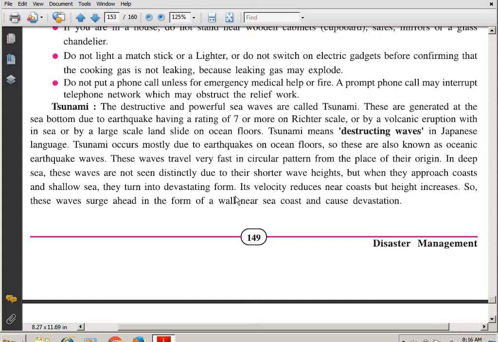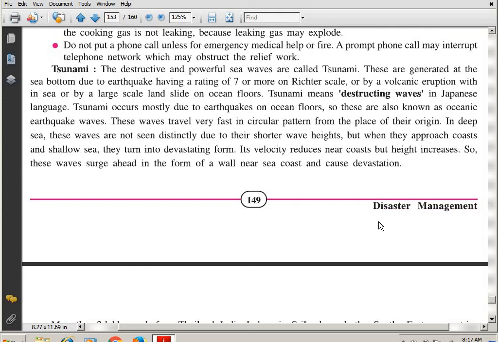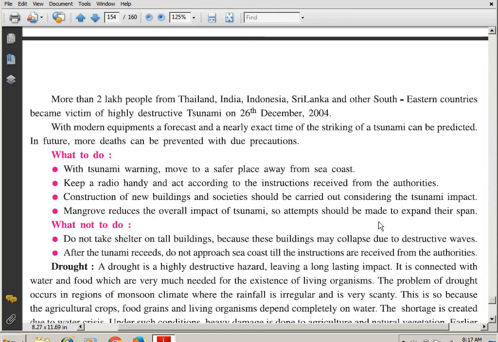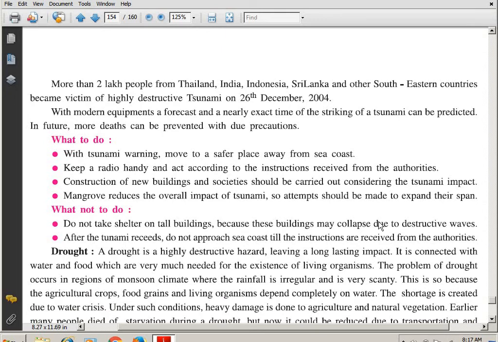So these waves surge ahead in the form of a wall near the sea coast and cause devastation. They go ahead and form a wall near the sea coast and bring a lot of destruction. More than 2 lakh people from Thailand, India, Indonesia, Sri Lanka and other southeastern countries became victims of the highly destructive tsunami on 26 December 2004.